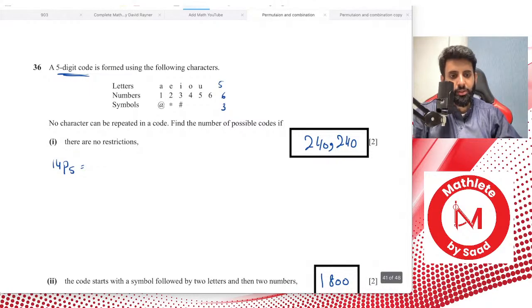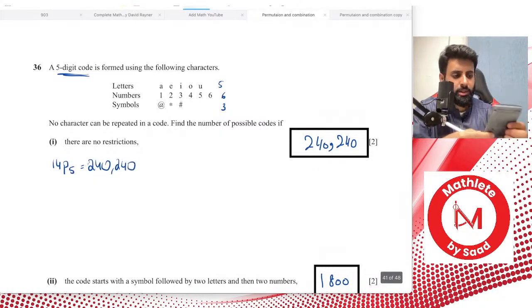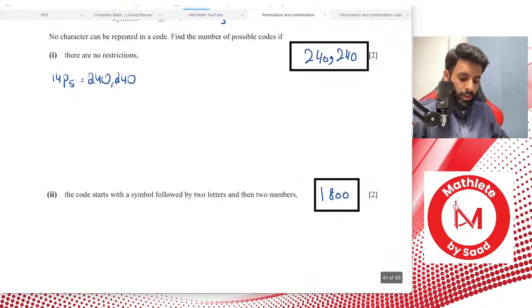Because order matters. For example, if let's say the password of your phone is 1234, although I hope that's not. If someone tries 4321, is that going to work? It's not, even though it's the same set of digits. The reason why it's not going to work is because the order is important. So if the order is important, that means you got to use permutation. I hope that made sense to you. So 14P5 is 240,240. That's an interesting number.